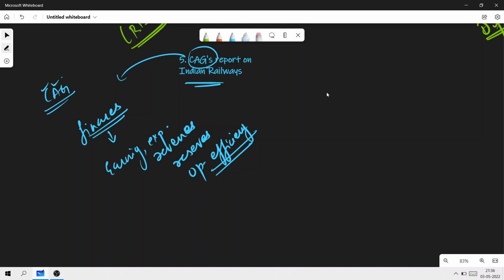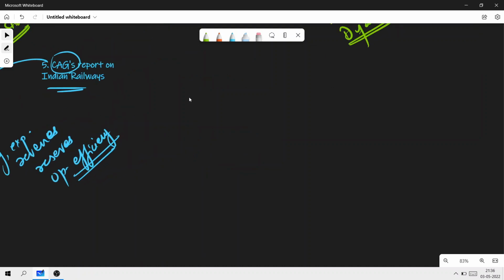Now, what are the important things that are a part of this report? That becomes very important. The first thing is that there is a decrease in total receipts by 8.30% in 2019-20 as compared to a 6.47% increase in 2018-19. So there has been a decrease.